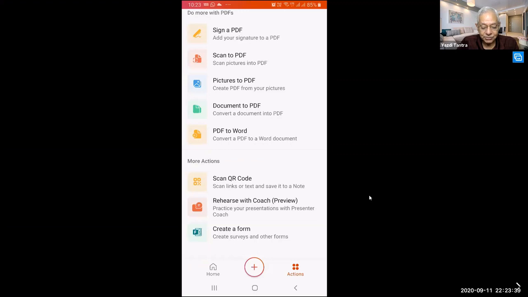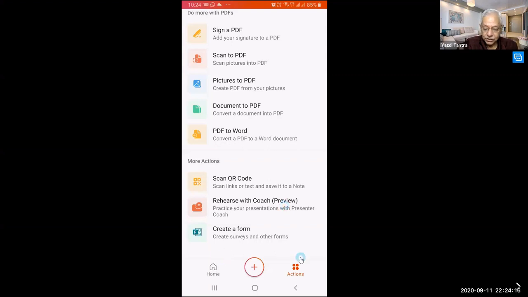This second last item is also very interesting. It says rehearse with a coach. Can you see this item here? If you are unable to sign properly using your finger, the only thing is you have to practice, practice and practice till such time you get it right. Okay? Once you get it right, you can store your signature, so you don't have to do it again and again. There is an option to store your signature, so you don't need to do it again. You can only use one signature at a time.